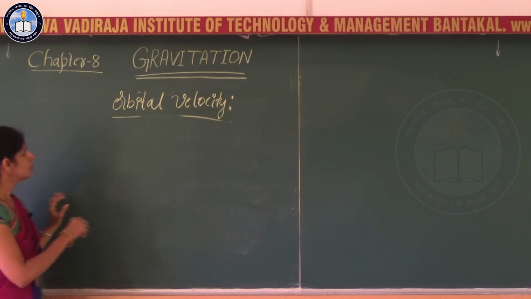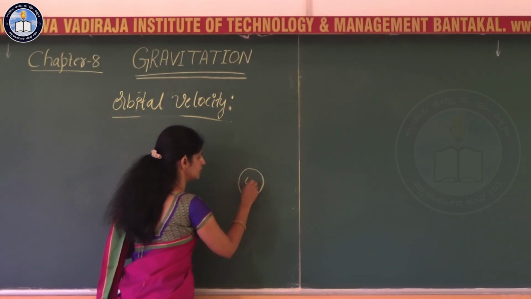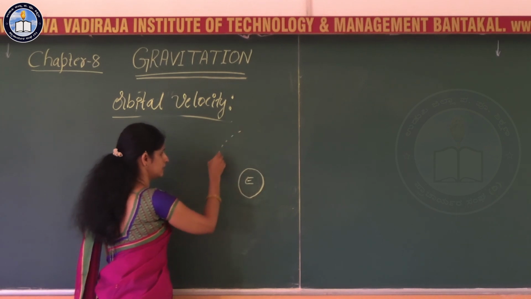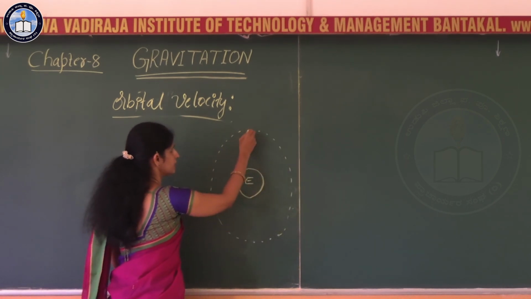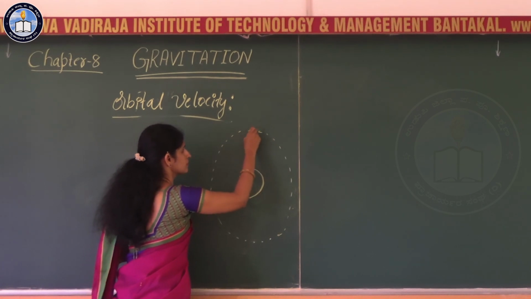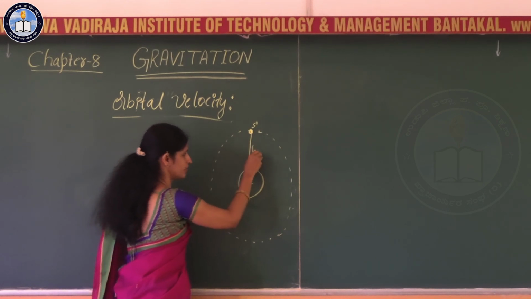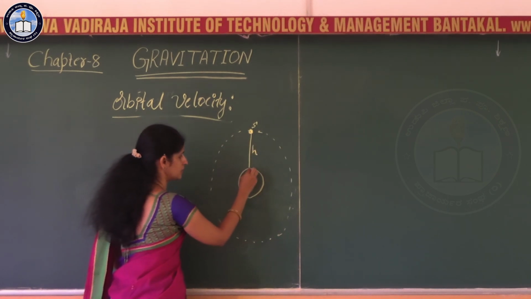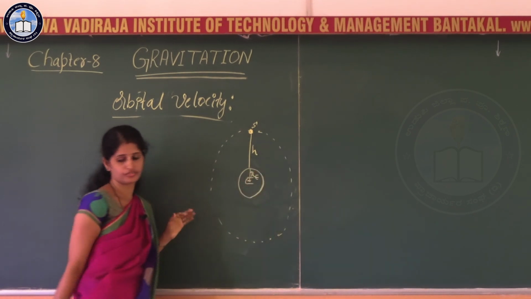So for that, consider a figure here. This is the earth and this is one of the orbits around the earth, where the satellite S is at a height h from the surface of the earth. Let RE be the radius of the earth.